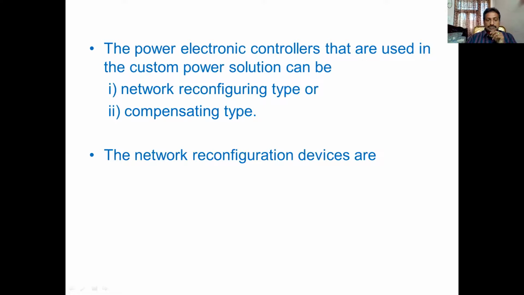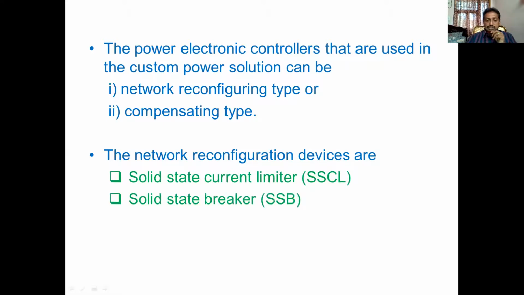First we'll go to the network reconfiguring devices, then the compensating devices. The network reconfiguring devices are the solid state current limiter, SSCL, solid state breaker, SSB, and solid state transfer switch, SSTS. These three devices belong to the network reconfiguring configuration. We will discuss them thoroughly one by one.